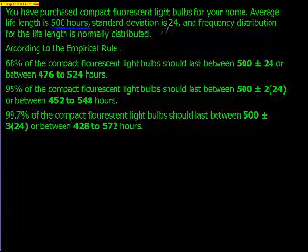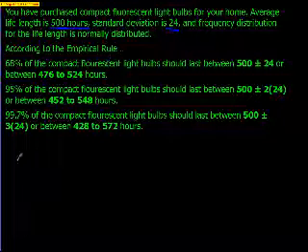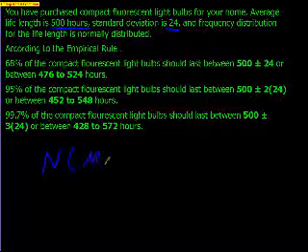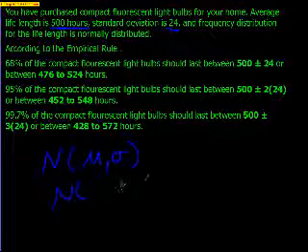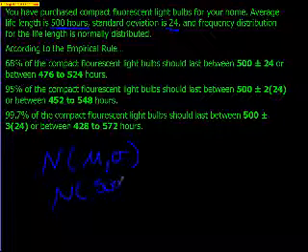The standard deviation is 24. And it's normally distributed. You can write it like this: normal, mean, and standard deviation. In this case, it's normal. The mean is 500 because that's the average. And the standard deviation is 24.